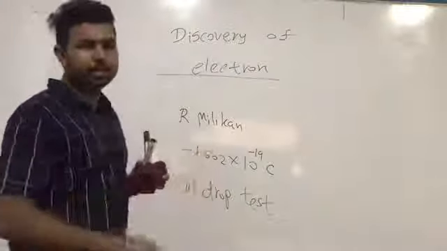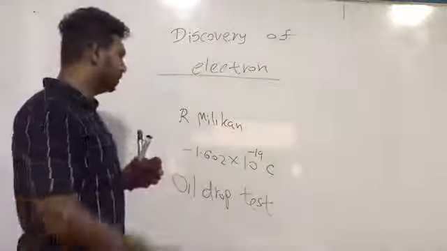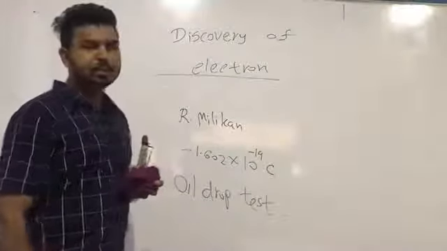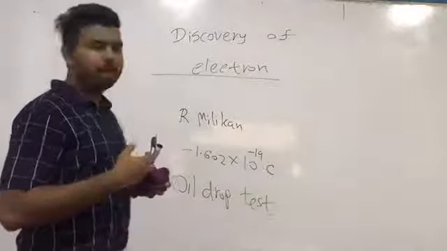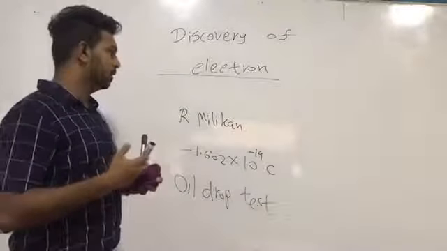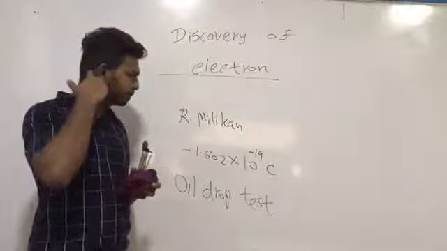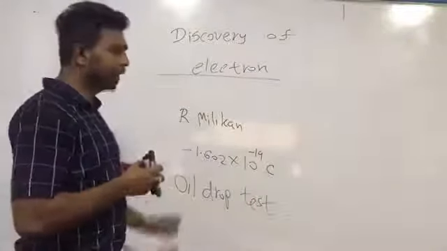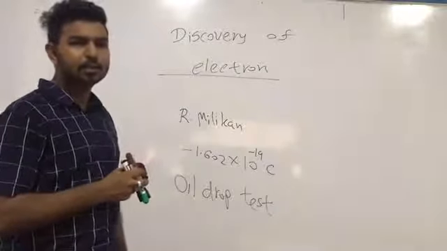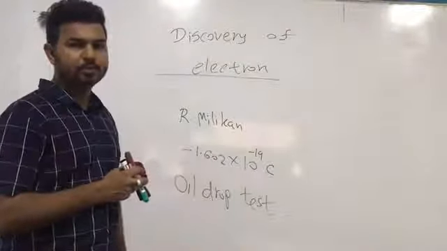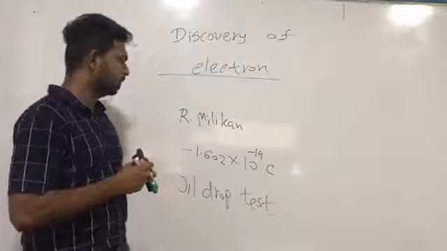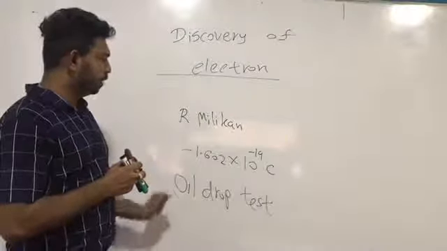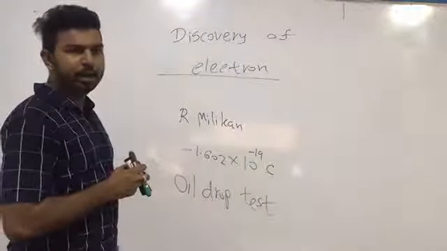Okay, put another mark and note down this property. A scientist called R. Millikan calculated the charge of cathode rays using his famous oil drop test.